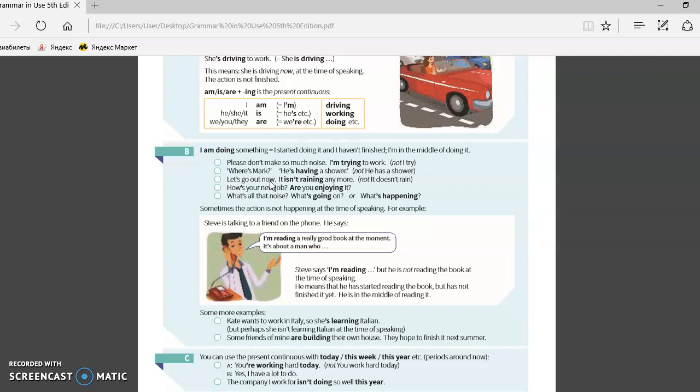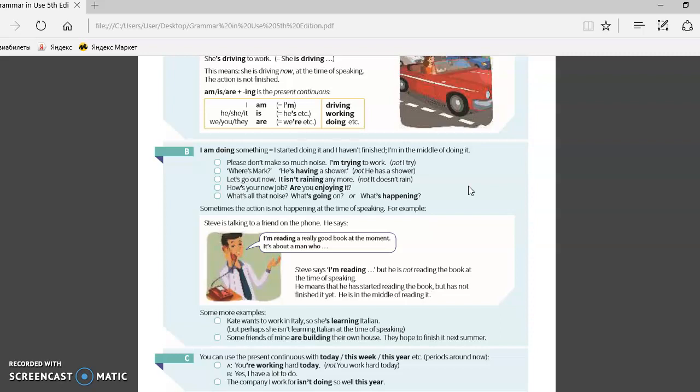How is your new job? Are you enjoying it? How do you like it? Yes, are you enjoying it now, at the moment of speaking? So, what is that noise? What's going on? What's happening? Also, it is a form of the continuous. What's going on?